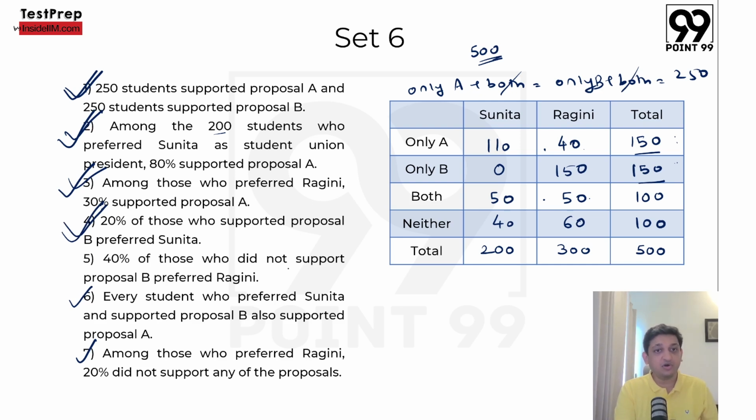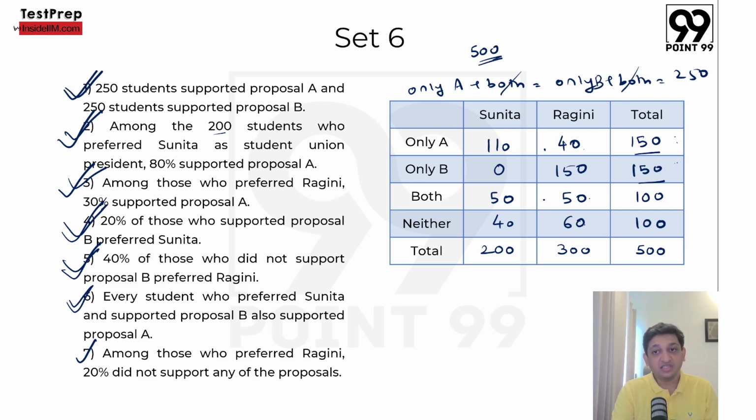40% of those who did not support proposal B. So 40% of 150 plus 100 is 100. 100 people preferred Ragini. 40 plus 60 becomes 100. So this is also considered. Every student who preferred Sunita and supported proposal B also supported proposal A. So against Sunita and only B, 0 will come. This is also fine. And the last one, among those who preferred Ragini, 20% did not support any of the